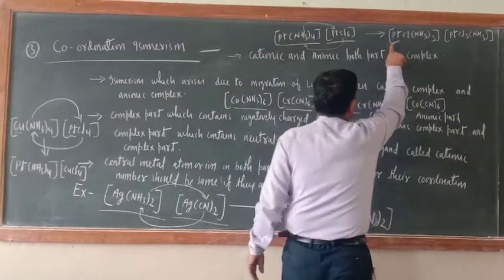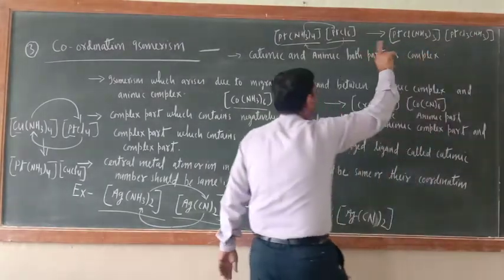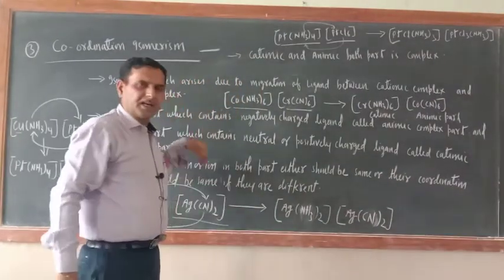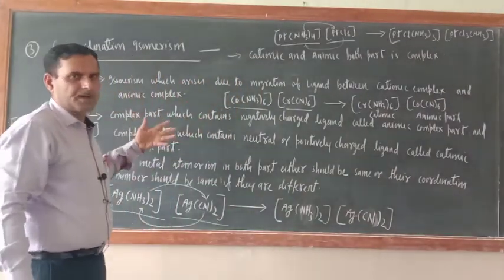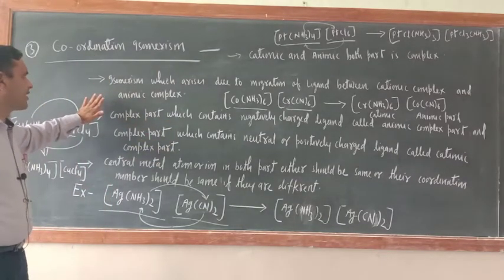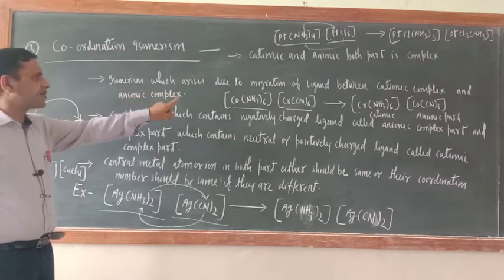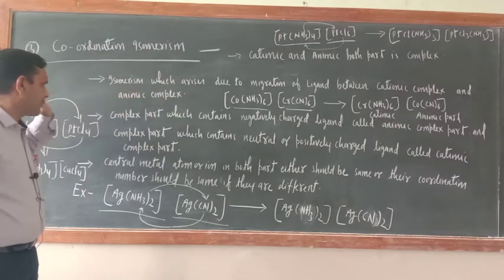So now just see [Pt(NH3)3Cl]3[PtCl3(NH3)]. So it doesn't mean that the entire ligand should be shifted. Partial migration is also possible. So just see, all the information is written here. Isomerism which arises due to migration of ligand between cationic complex and anionic complex.